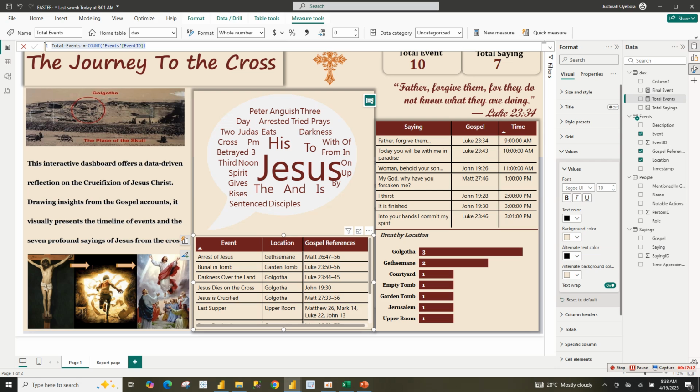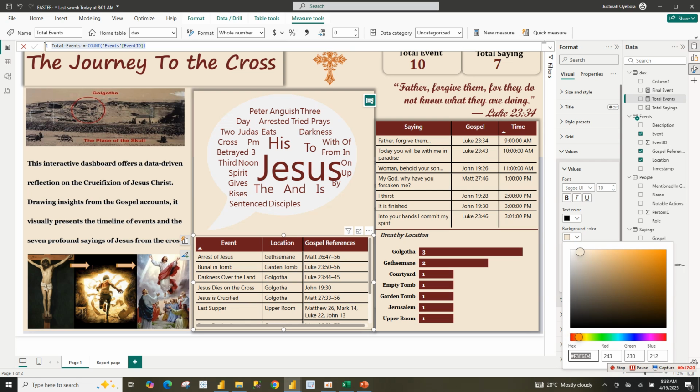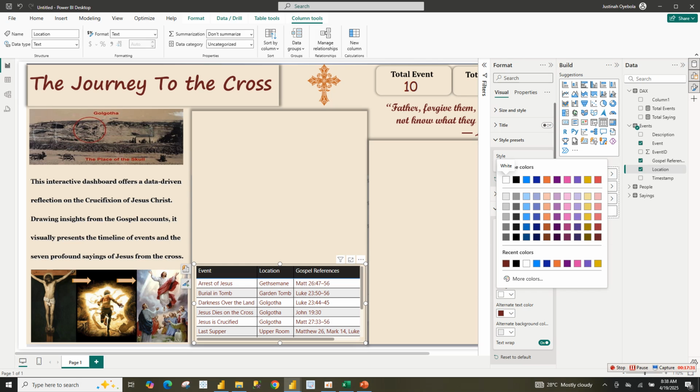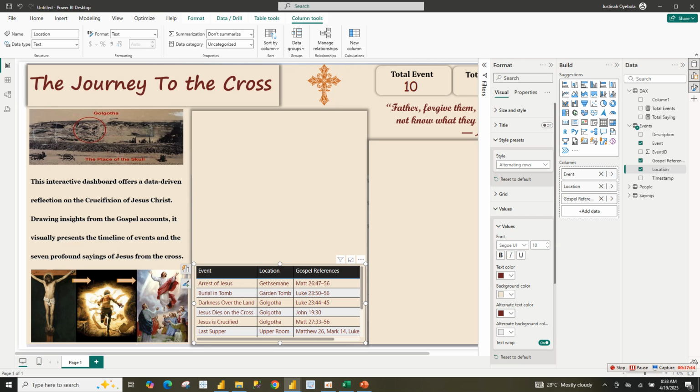Yeah, I'll just copy this, the color code I use for the two. Oh, okay, I think this is it. Let's check, is this the same color code? Okay, it's the same. So let's put this here too.